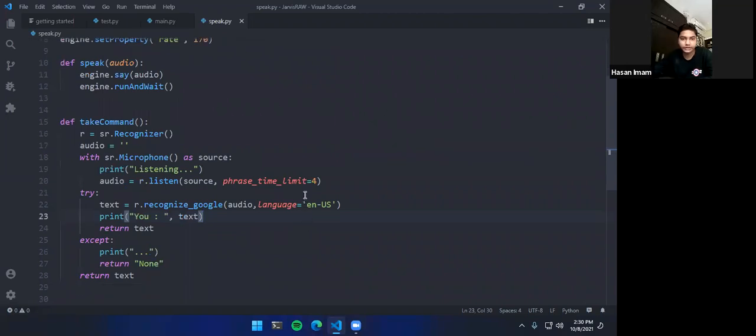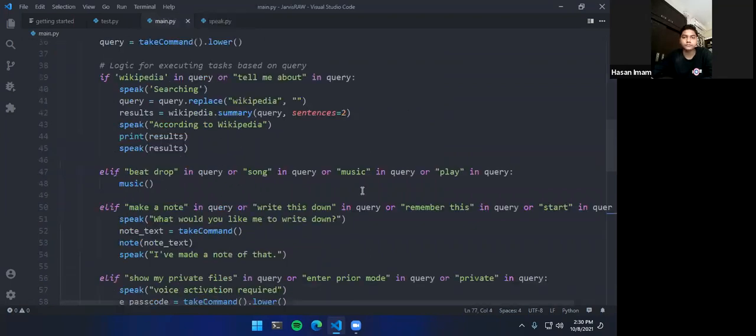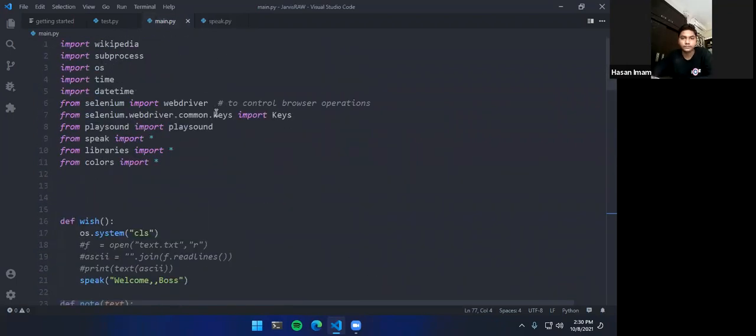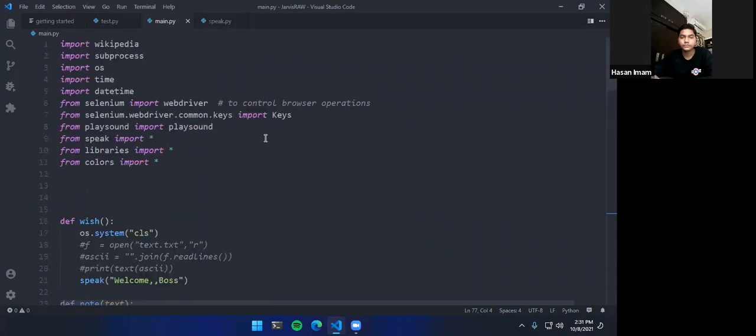If anyone has any doubt in the hearing part or speaking part, you can ask right now. Anyone? All right, so I think there is no doubt in the speaking part or listening part. Now we will move on to create the basic structure, or the backbone, of our AI. Scroll down where? Well, I will be coming to that, but first let's create a backbone for our AI.